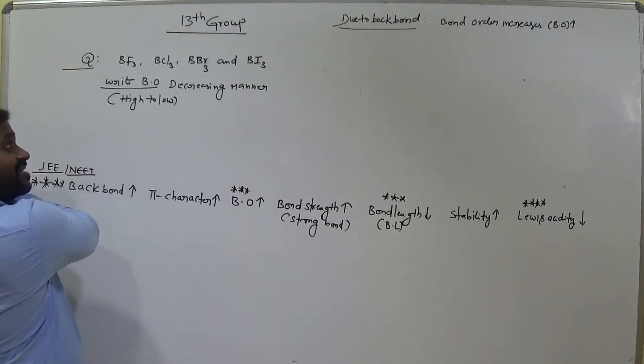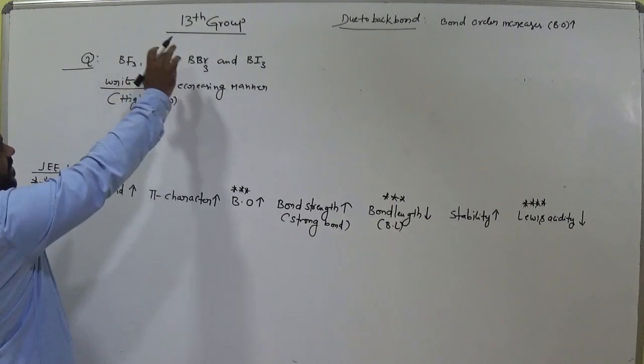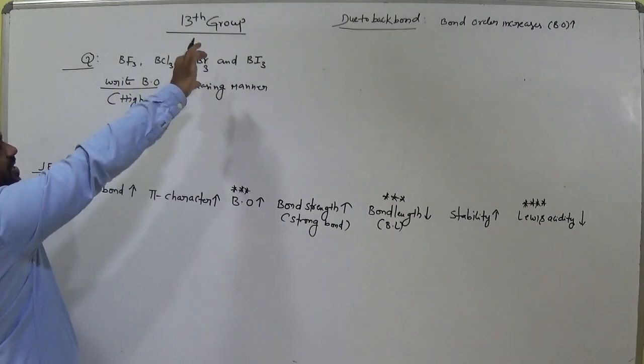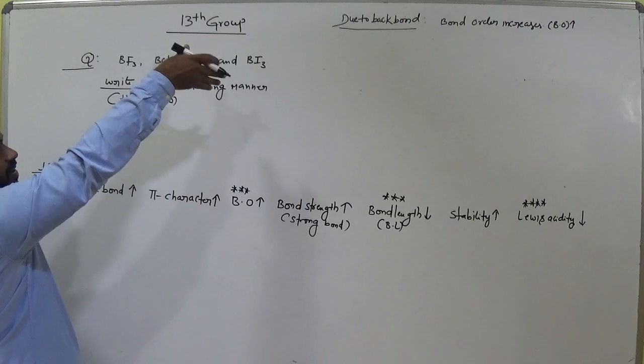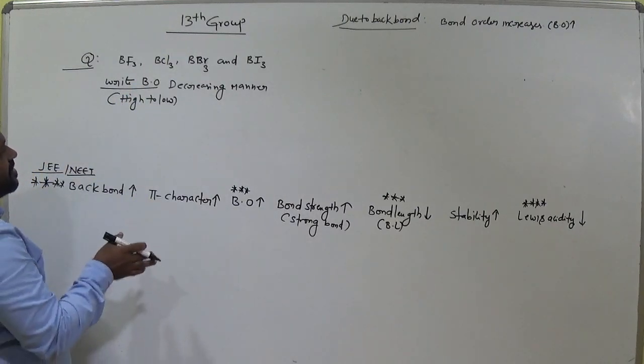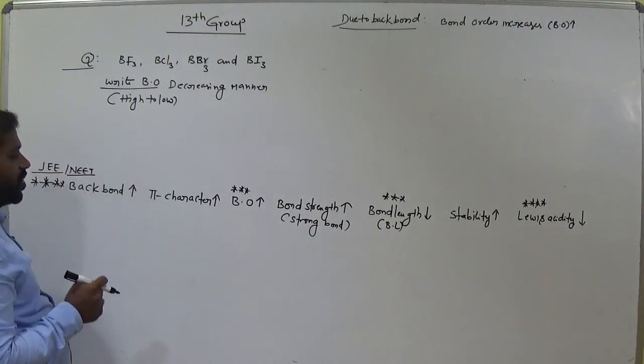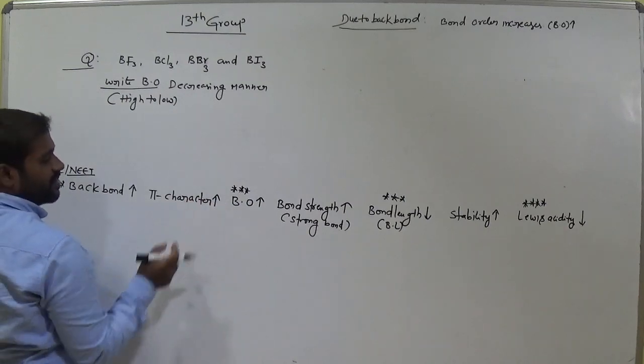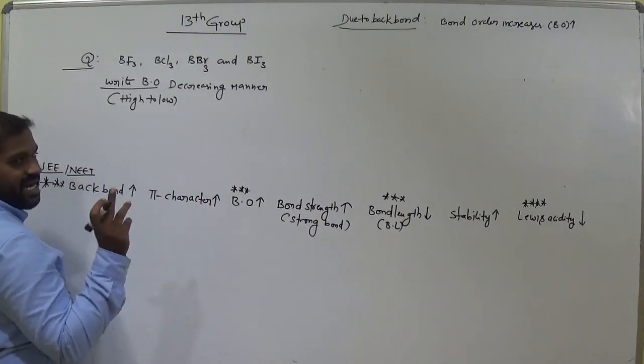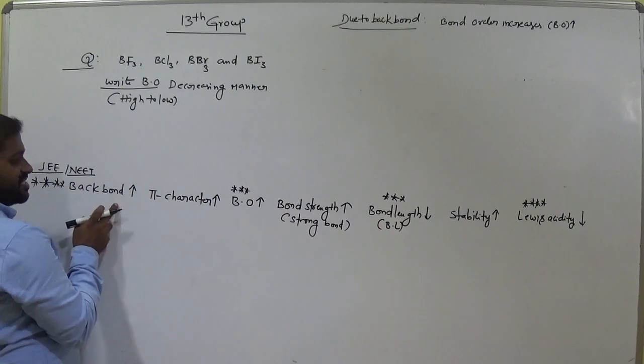So let's see here. Boron trifluoride, boron trichloride, boron tribromide and boron triiodide. Which one has more bond order? Let us come to bond order. Bond order is high, that means back bonding is high.